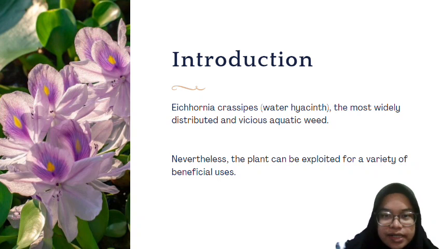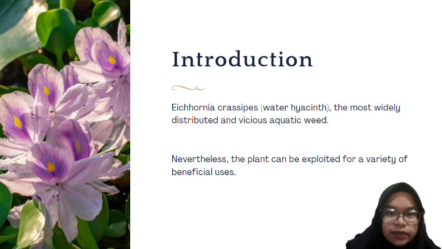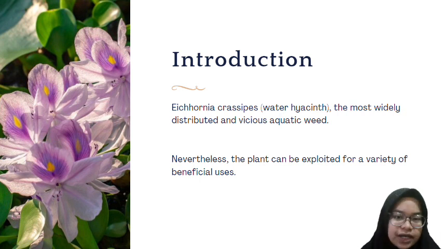Certain aquatic weeds can negatively impact the environment as well as the livelihood of humans. Among common aquatic weeds, Eichhornia crassipes, or water hyacinth, remains the most widely distributed and vicious aquatic weed. Water hyacinth has become the world's most invasive weed due to its rapid spread, ecological adaptability, and the negative impacts it causes on the environment, economic development, and human health.